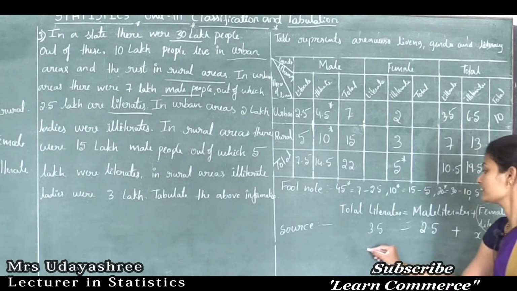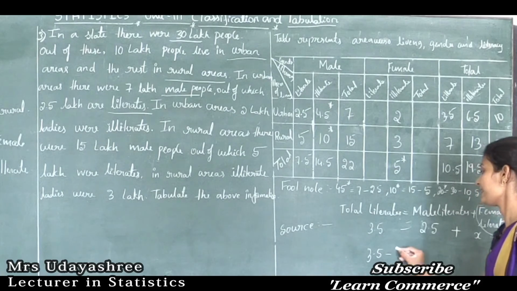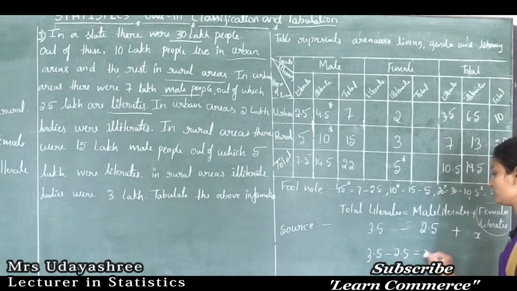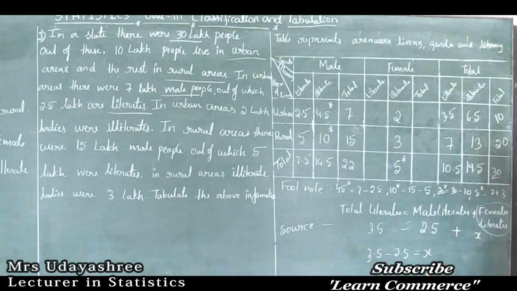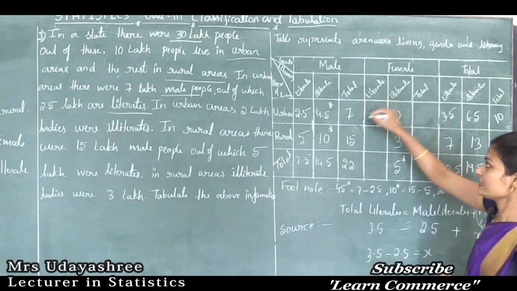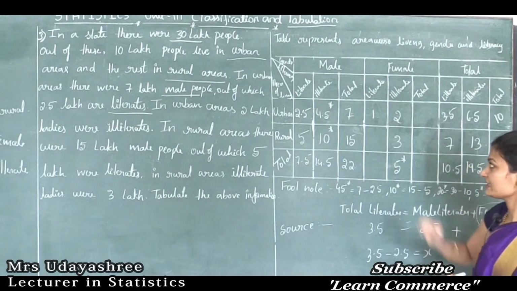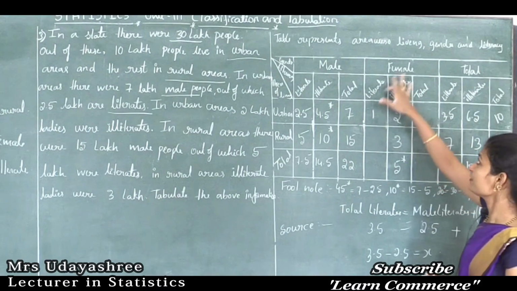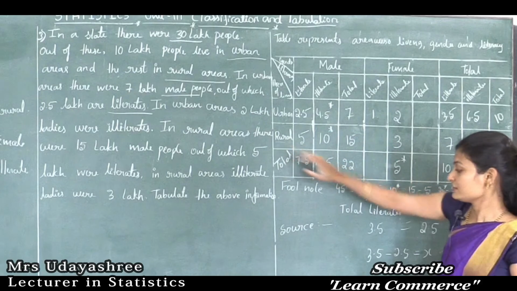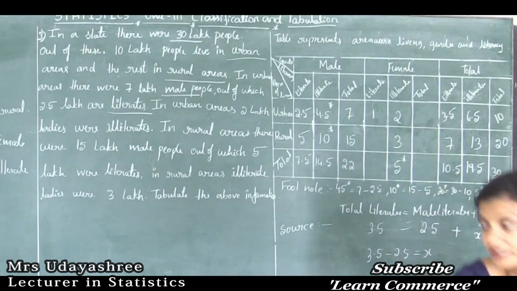That is 3.5 minus 2.5 is equal to x. So 3.5 minus 2.5 is 1. So here x is equal to 1. Here what is x? x is female literates. So in the place of female literate in urban I will write 1. Like that we can find this one also. This cell indicates literate female population in rural. So similarly I will substitute the same thing here also.